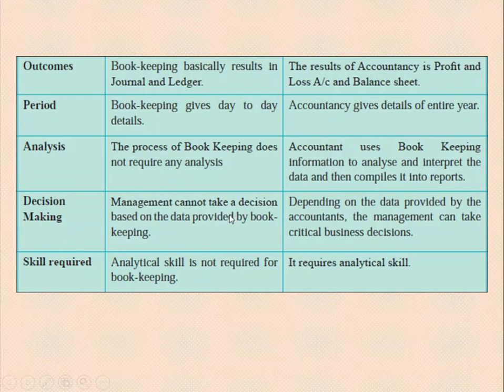Decision making. Management cannot take a decision based on the data provided by bookkeeping. Here we are only writing the records, so decisions cannot easily be taken, but in accountancy we can take the decision, because this is a scientific method we are using. Here we can find out the profit, the loss, how much property we have or how much loan we have. So all this information can help the management. So if you want to take a decision, instead of bookkeeping you have to go for accountancy. And the last one, analytical skill, not required.